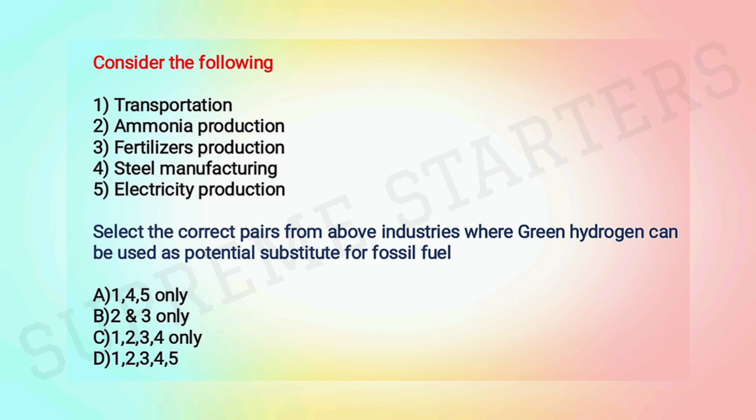Consider the following: transportation, ammonia production, fertilizer production, steel manufacturing, electricity production. Select the correct pairs from above industries where green hydrogen can be used as a potential substitute for fossil fuel. So this is the question. This is one of the application based questions.